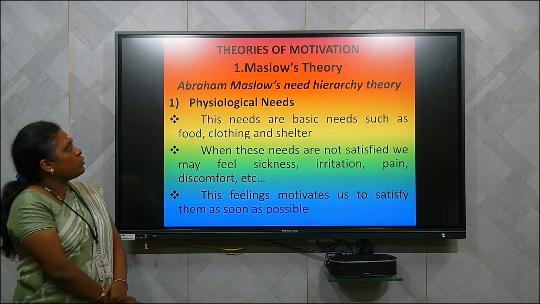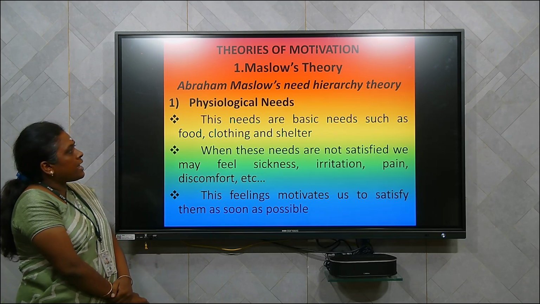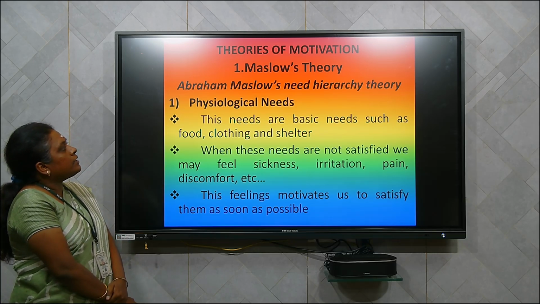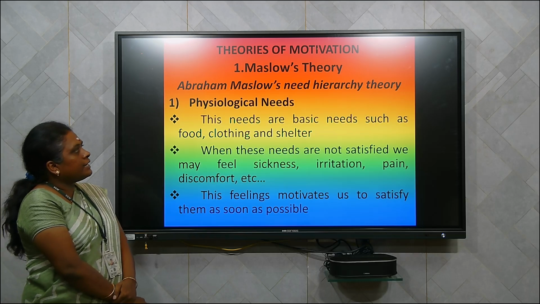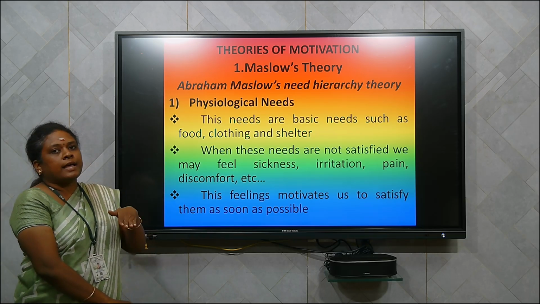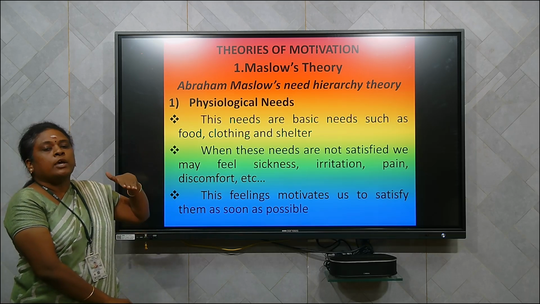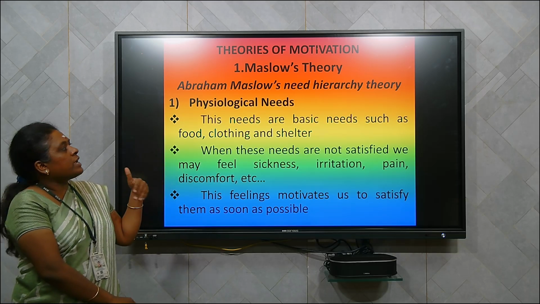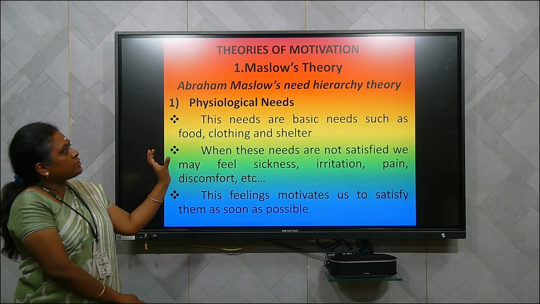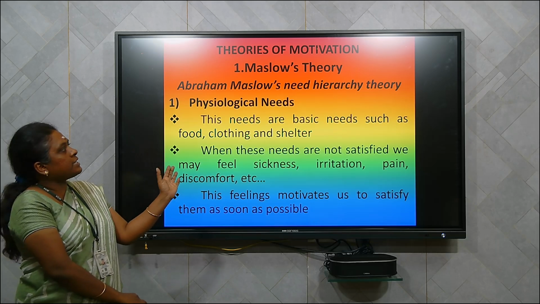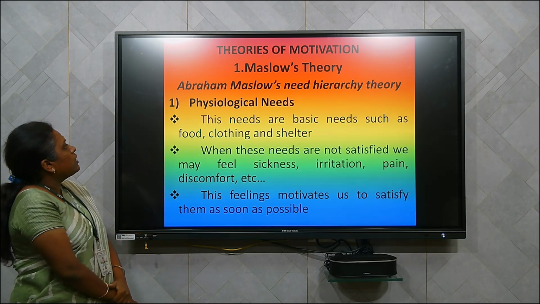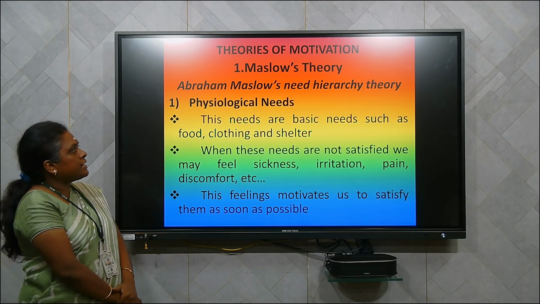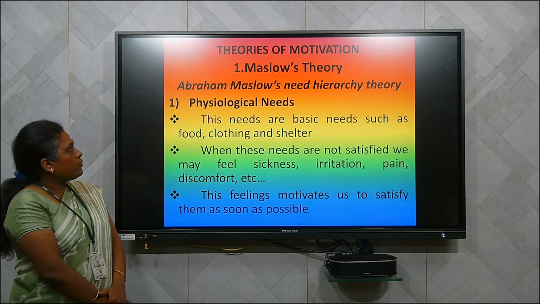So let us see Abraham Maslow's need hierarchy theory. Why he has given the name need hierarchy theory is that the diagram itself is given as a hierarchy. If one need is satisfied, the individual gives importance to the other need. So Maslow has given the name need hierarchy theory. There are 5 needs in Maslow's need hierarchy theory. Let us see one by one.